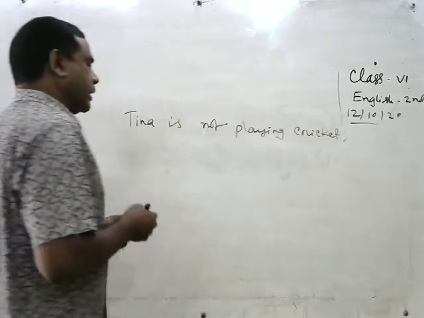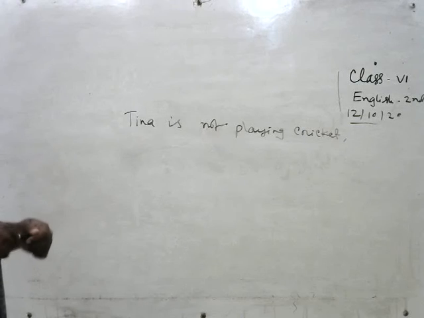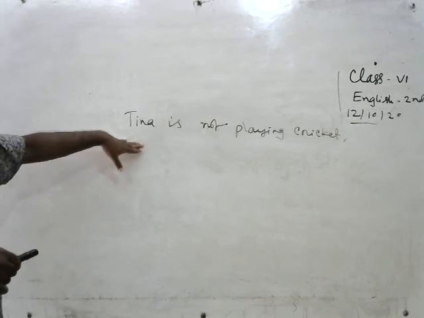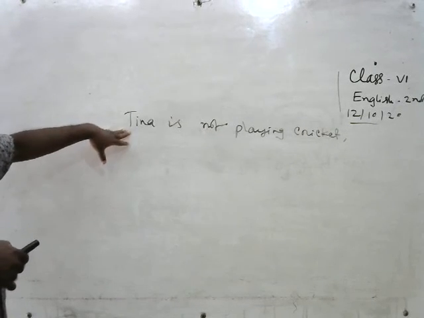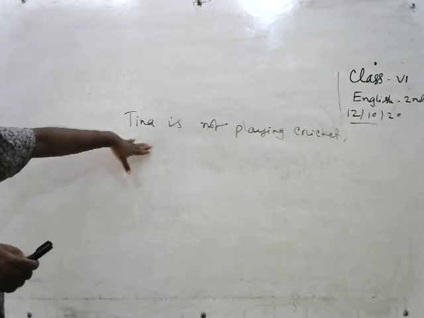Tina is not playing cricket. It is a continuous sentence and it is negative.